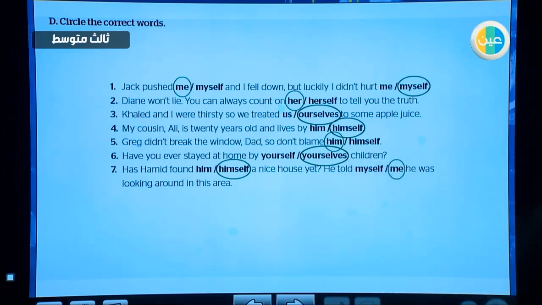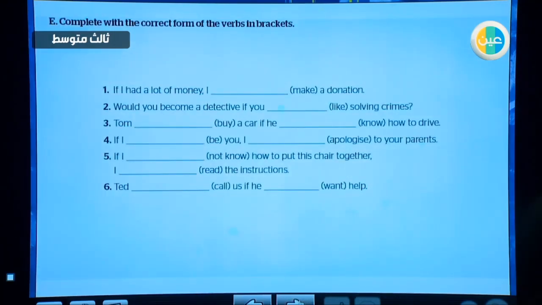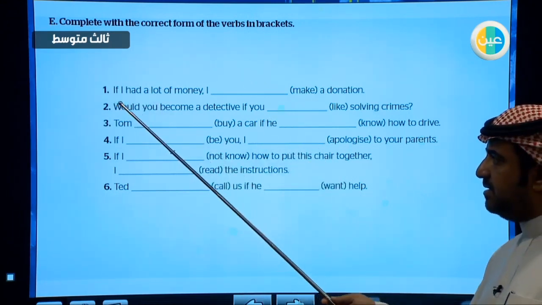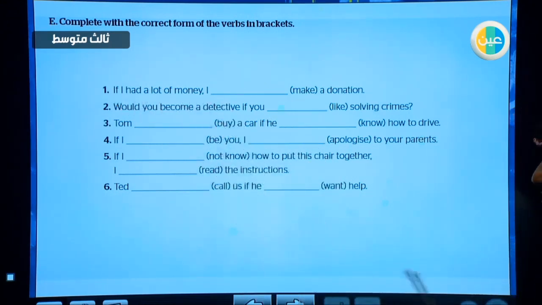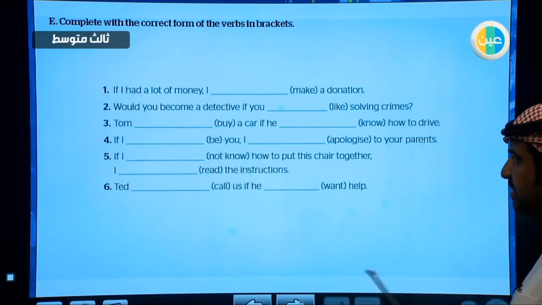Excellent. Now I want you to go to exercise E, and here we are going to form the correct form of the verbs in these sentences. They seem to be conditional sentences type 2, and in conditional sentences the sentence contains two clauses.